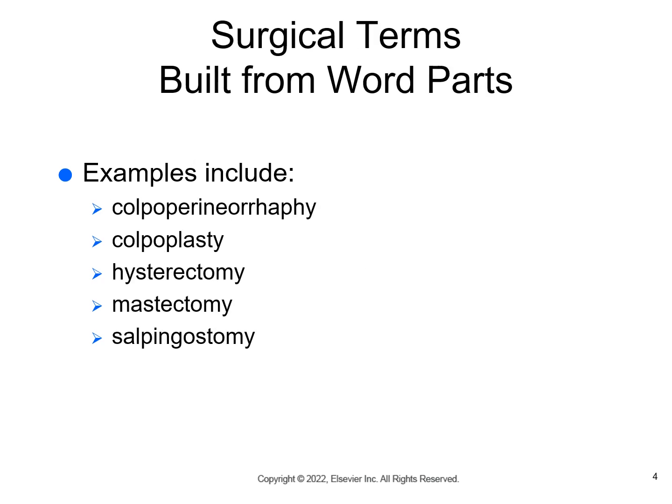Okay, surgical terms, in this case from word parts. Examples, colpoperineorrhaphy. In this case, rrhaphy means suturing. Colpo means vagina, and perineo refers to perineum. So this is suturing of the vagina and the perineum. Colpoplasty, plasty means surgical repair. Colpo again means vagina, so this is surgical repair of the vagina.